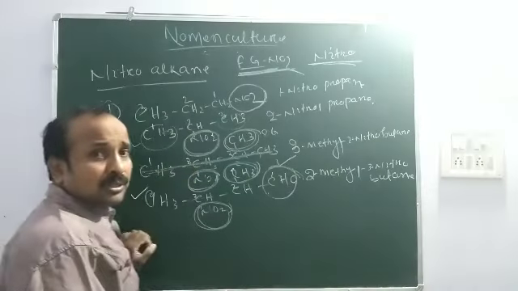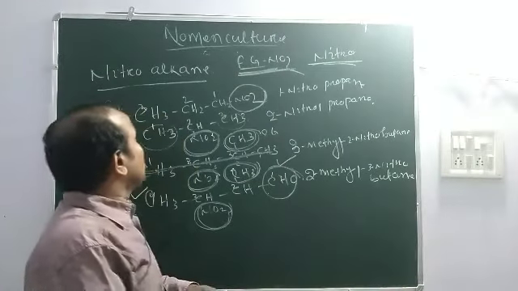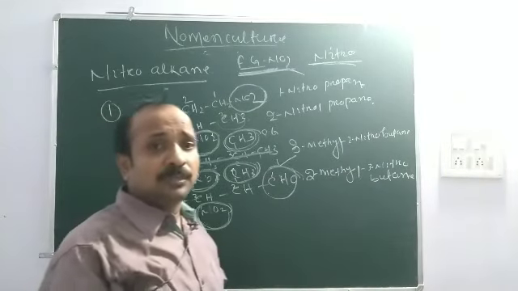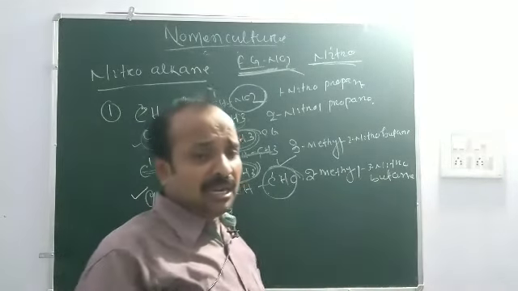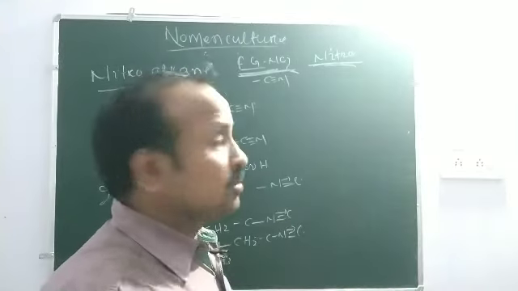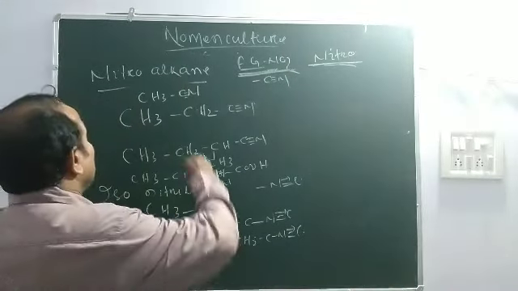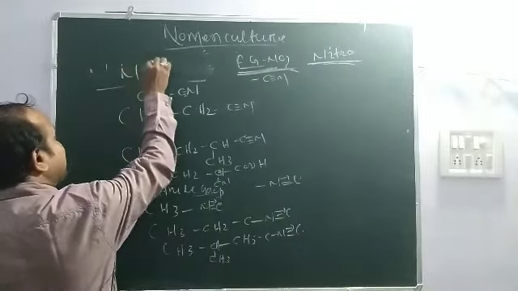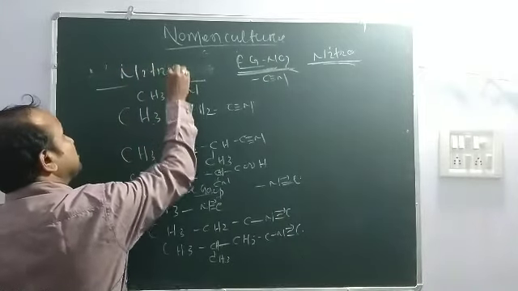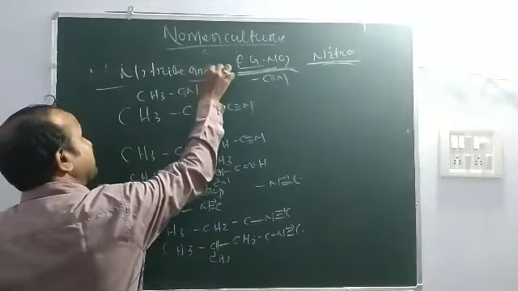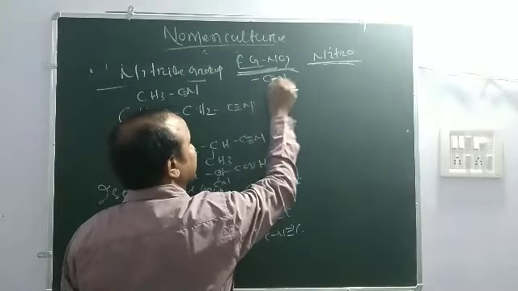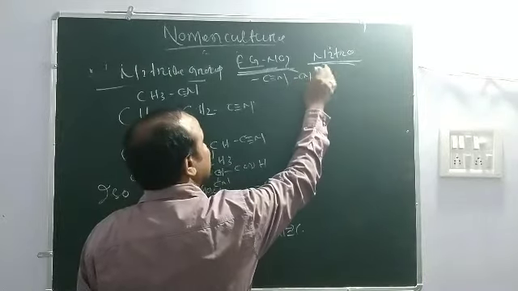Butanal. Okay. Now we are going to naming the nitrile group. Nitrile group means the functional group is C triple bond N, or CN.